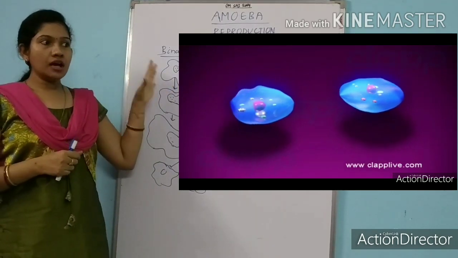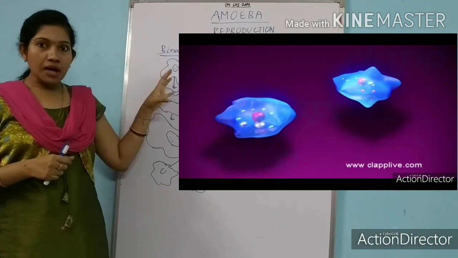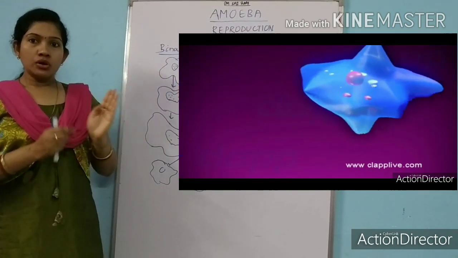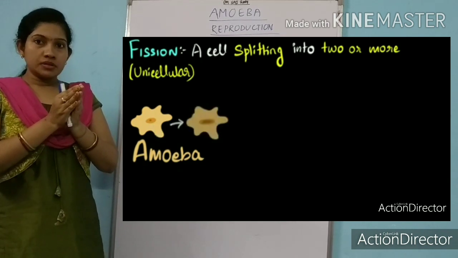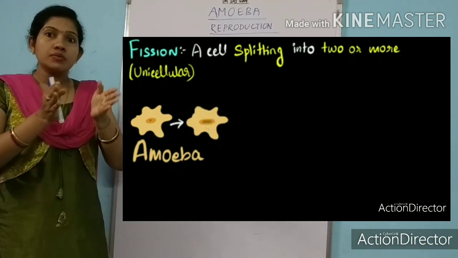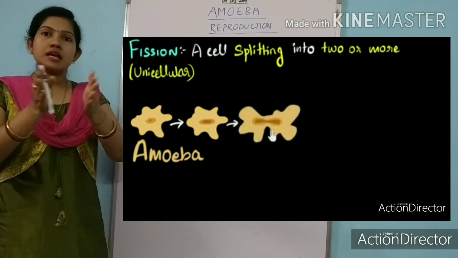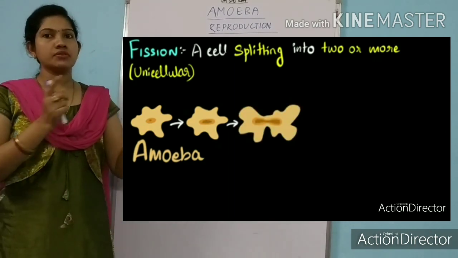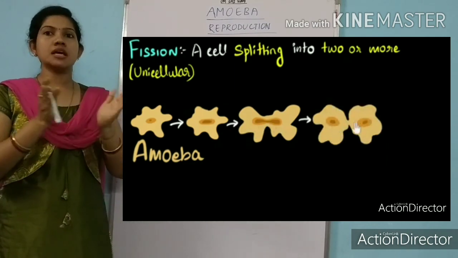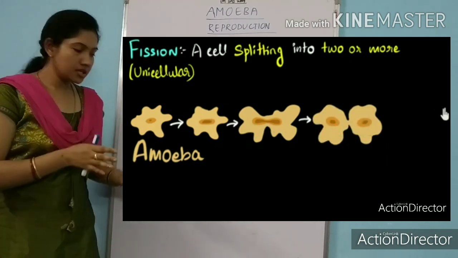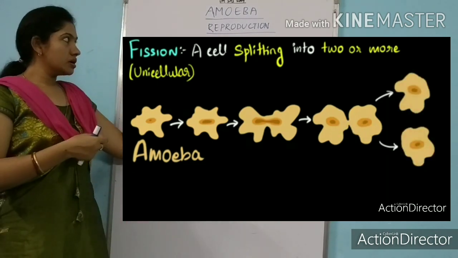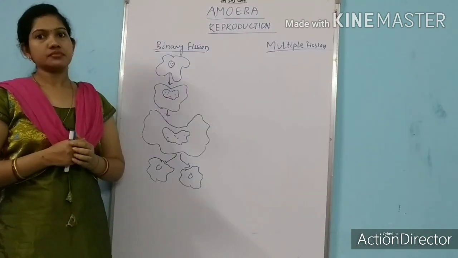You can see how the parent amoeba will undergo fission, how it will divide from one parental cell to two daughter cells. At first it will undergo the nuclear division, then the cellular division, at last resulting into daughter cells. So this is about binary fission.